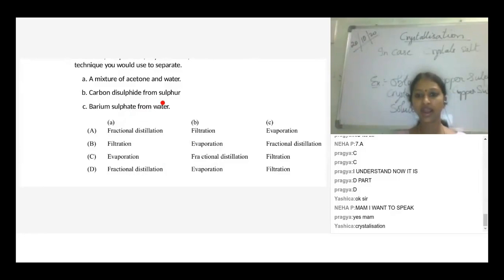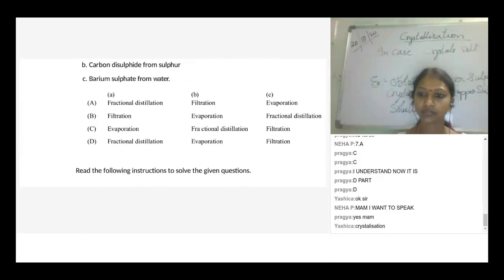Carbon disulfide and sulfur. Separating carbon disulfide from sulfur, which technique is used? Filtration. Yes, filtration, because sulfur won't dissolve in carbon disulfide solution. So filtration is used. Barium sulfate from water: evaporation.